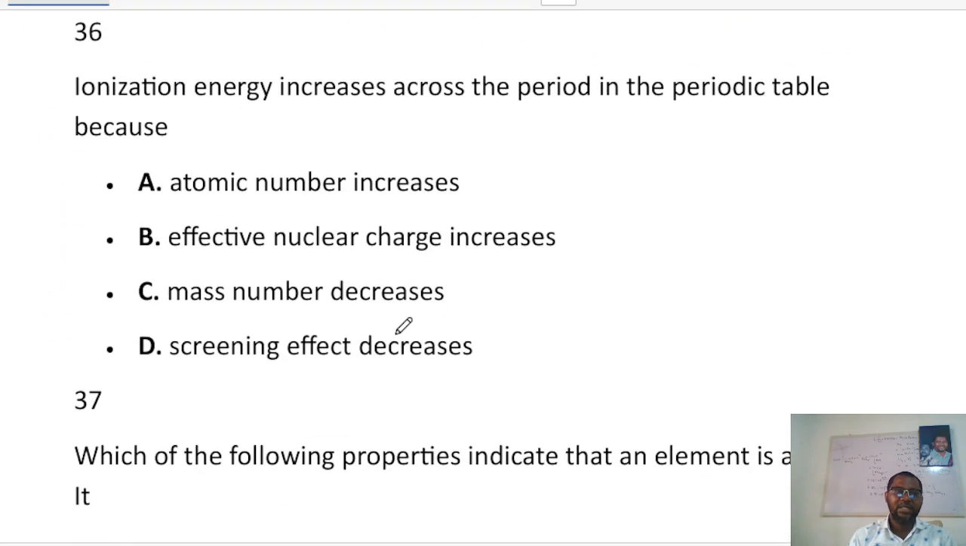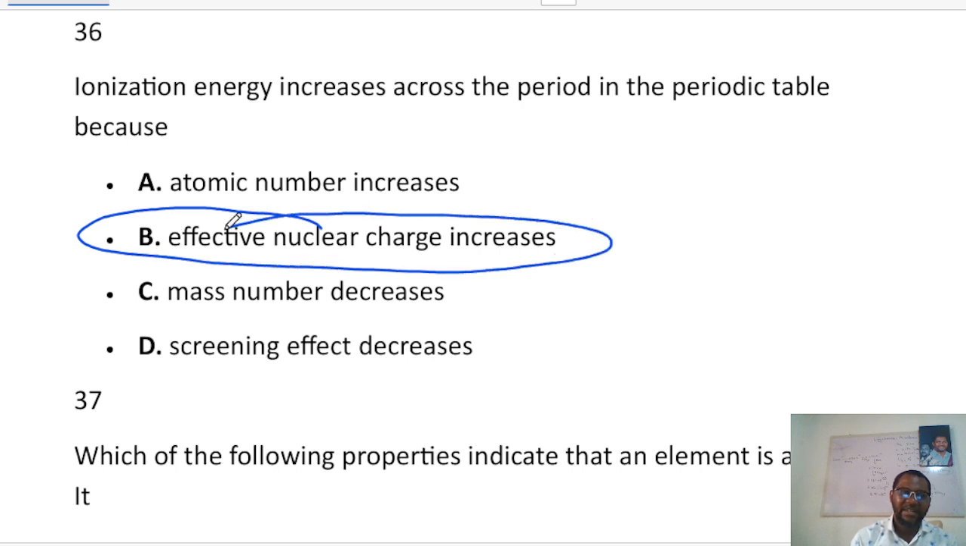So the next one says ionization energy increases across the period of the periodic table because. Now, the only reason why ionization energy increases across it is because effective nuclear charge increases. That's all. Most of the changes you see across the period are related to the effective nuclear charge. Okay, please don't forget that. And effective nuclear charge increases as atomic number increases, but the direct implication is effective nuclear charge.